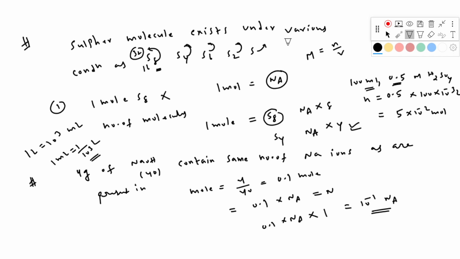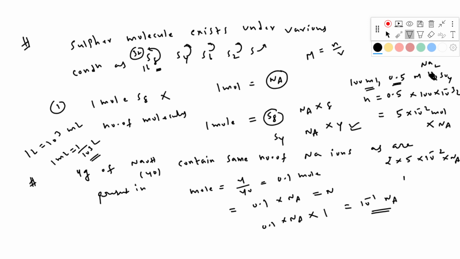So number of molecules equals number of moles into Avogadro number. These are the number of molecules. Now, how many sodium atoms are there in NaOH? That is 1. Sorry, just wait. This is not H2SO4, this is Na2SO4. How many sodium atoms are there? 2 sodium atoms. So 2 into 5 into 10 power minus 2 into Avogadro number. This many atoms are there.